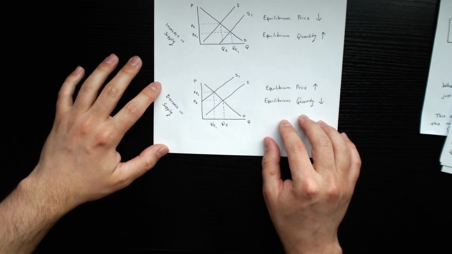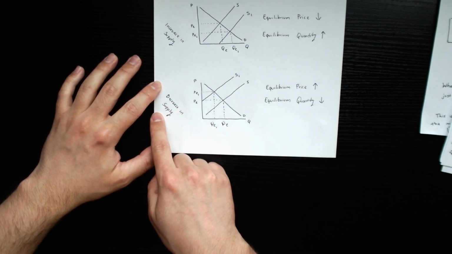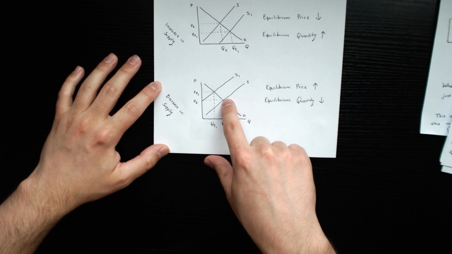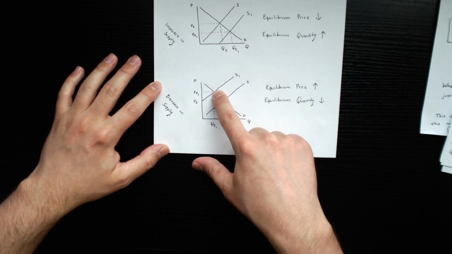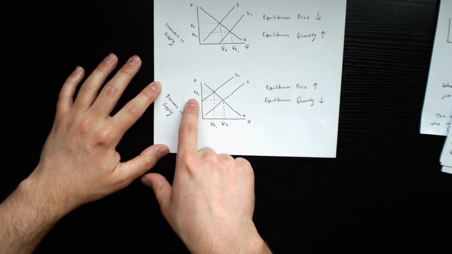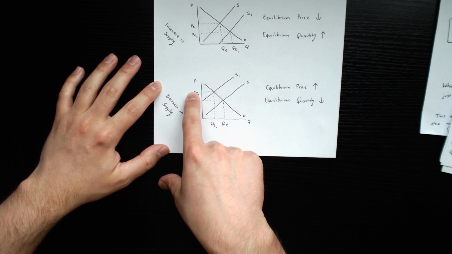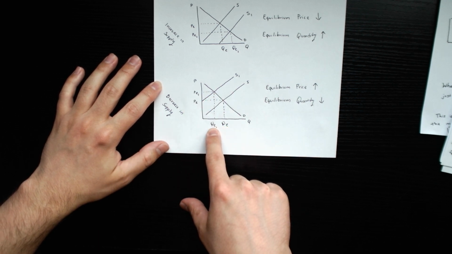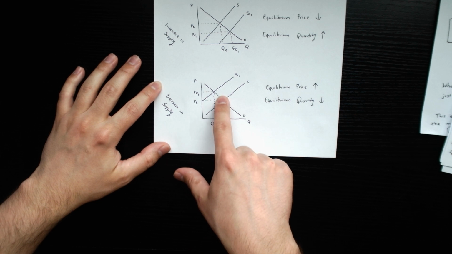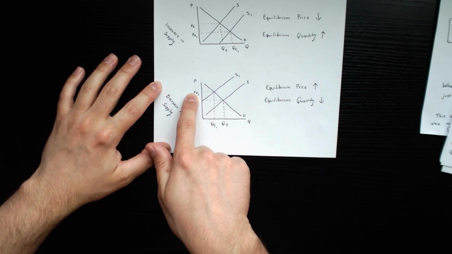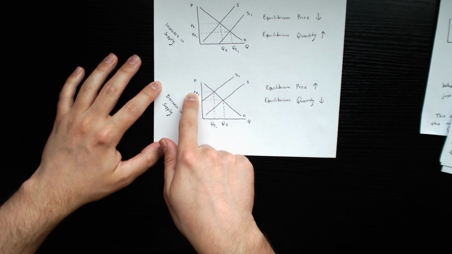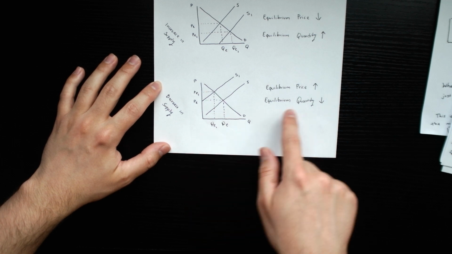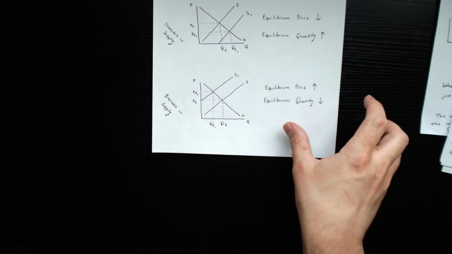Finally, the last shift that could happen is a decrease in supply. When there's a decrease in supply, the supply curve is going to shift to the left. You can see here that there's a new equilibrium point right there. So we're going to label that. And what ends up happening is that the equilibrium price ends up being higher than the original, and the equilibrium quantity ends up being lower than the original.